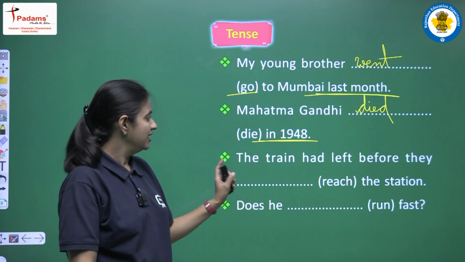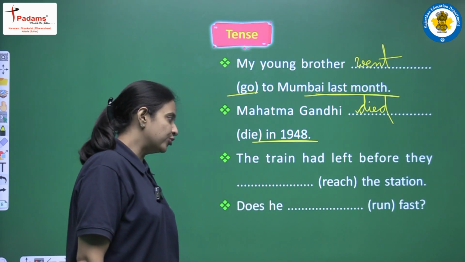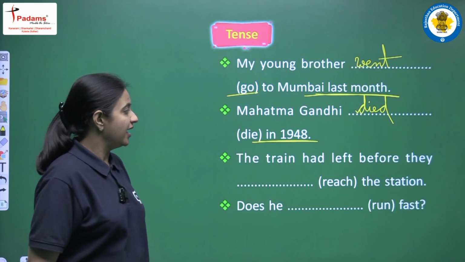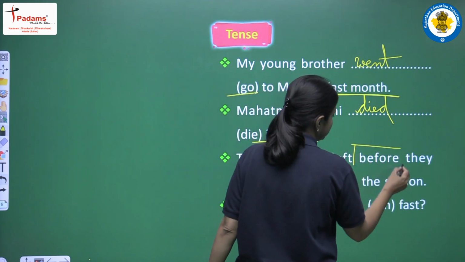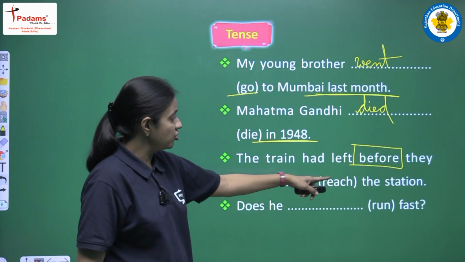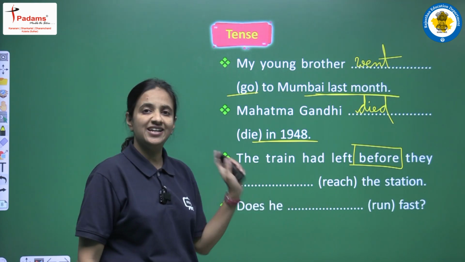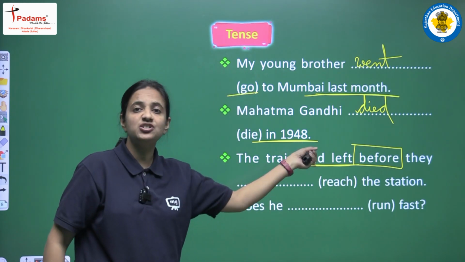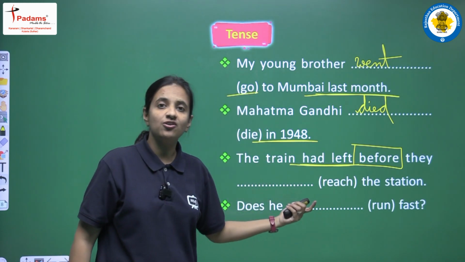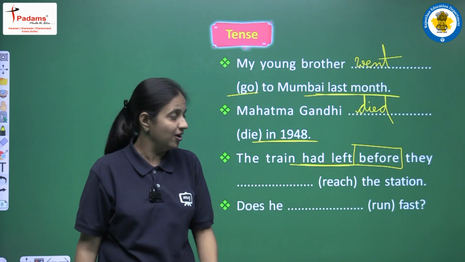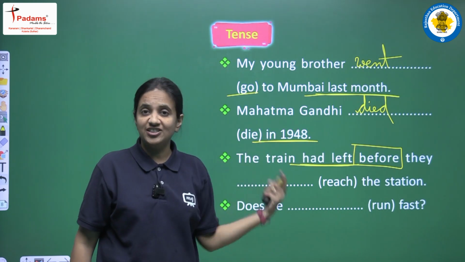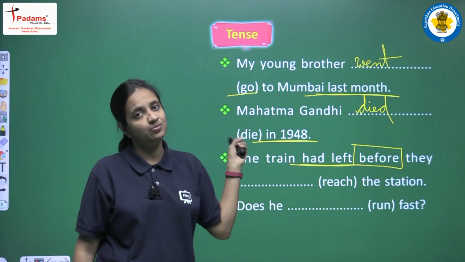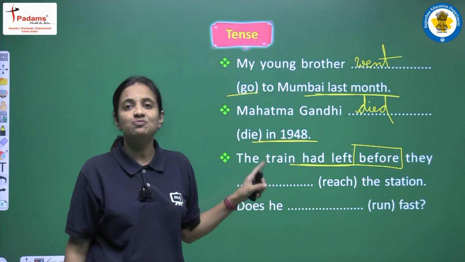Okay, next sentence: the train had left before they reached the station. In this sentence also we have two clauses, and we have before in the sentence. But now the first clause is completed, right? We have the complete clause, and we have had left, which means past perfect tense. So the structure of such sentences: if we have before as a conjunction and two clauses, then in the first clause we use past perfect, and in the second clause we use past simple.